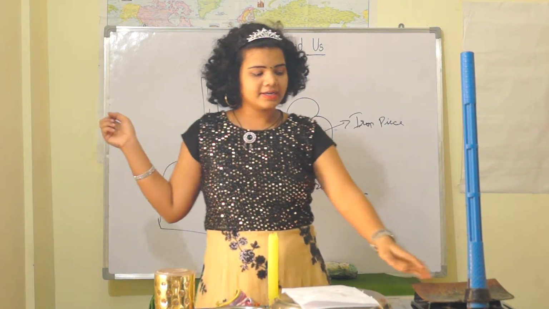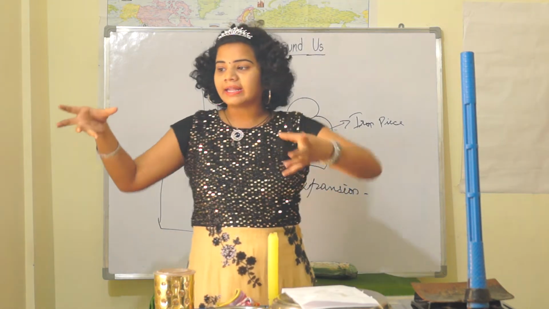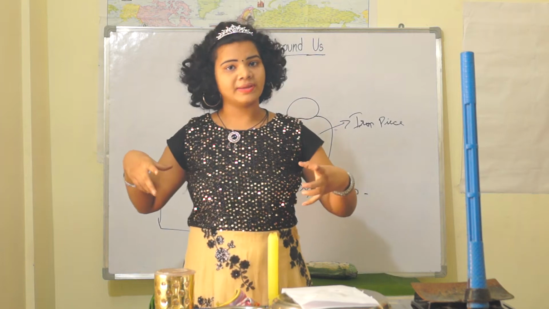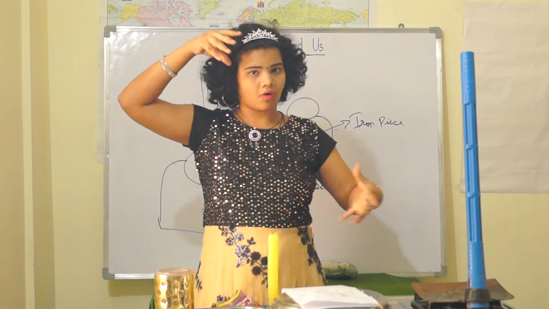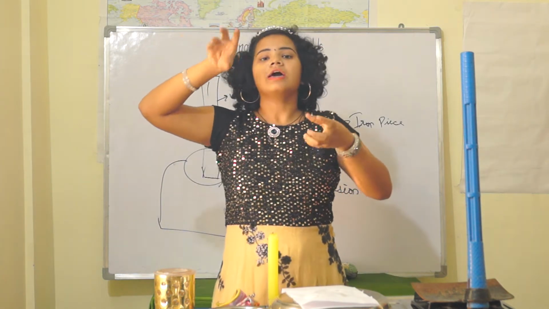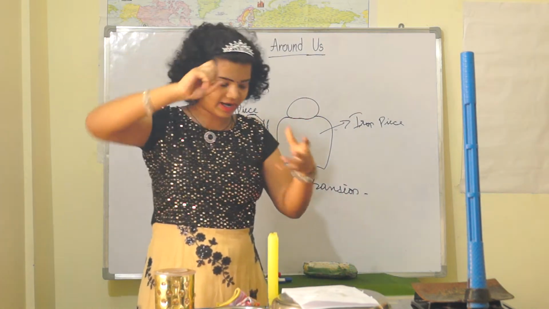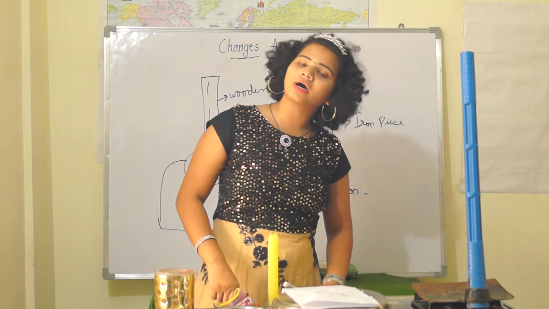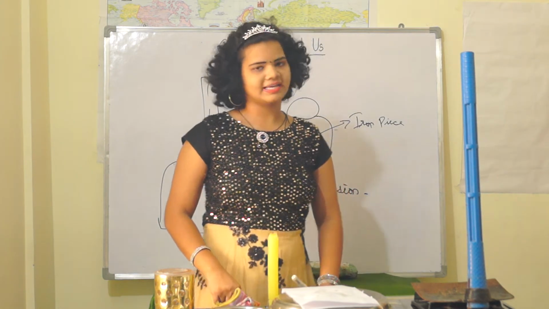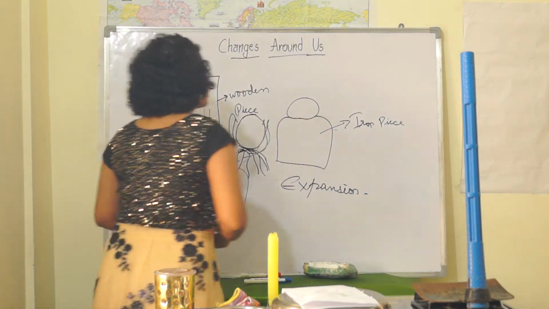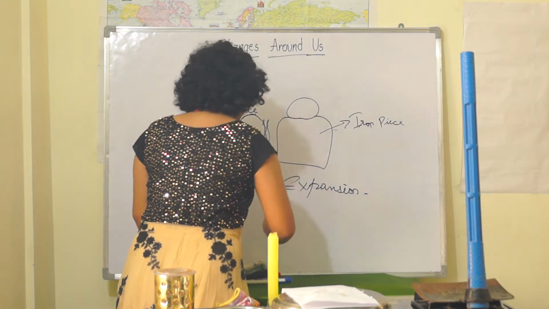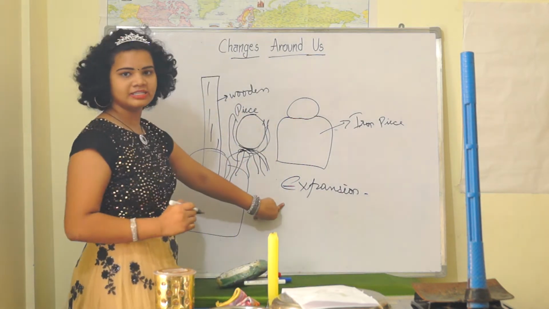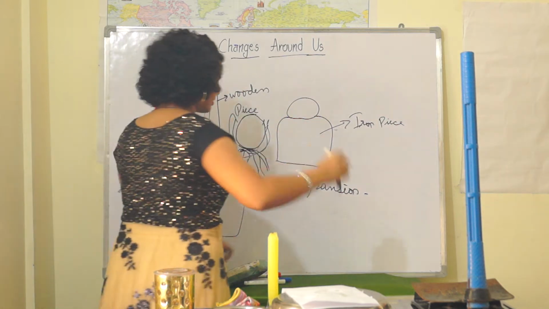So this ring grips the wooden piece tightly. So contraction means becoming smaller in size.